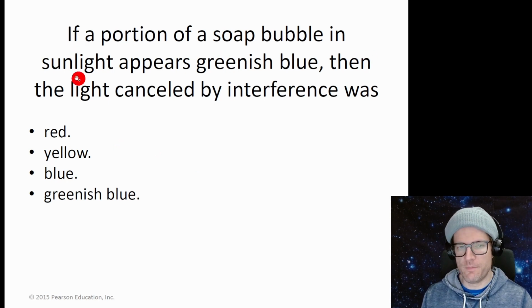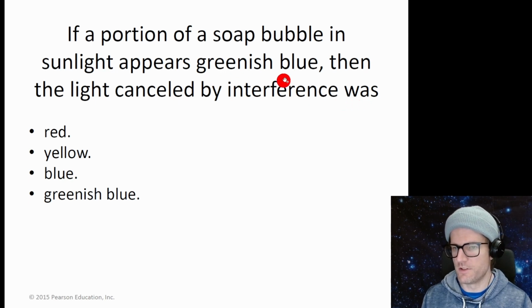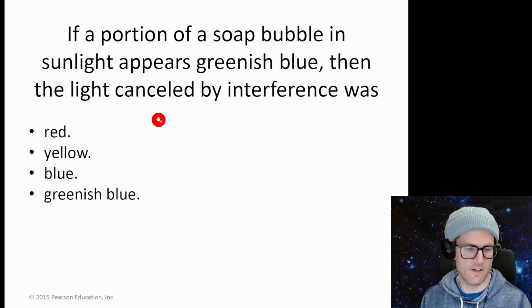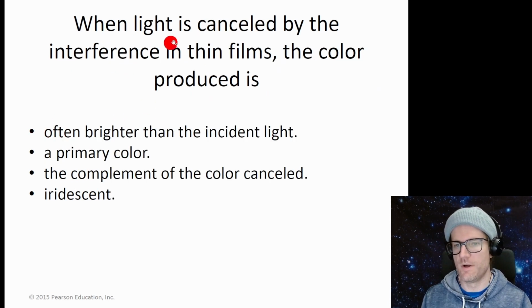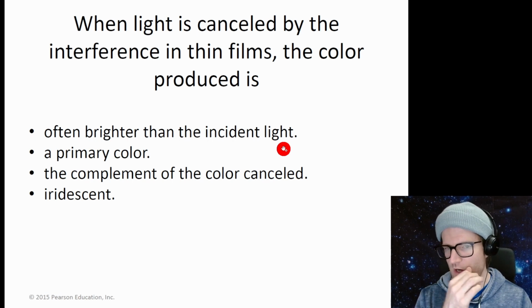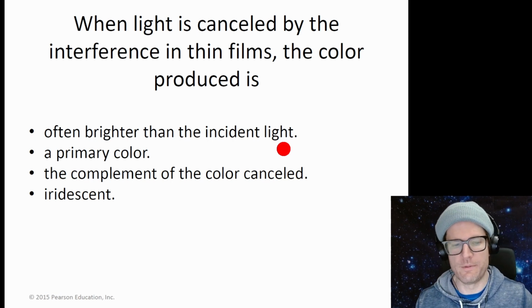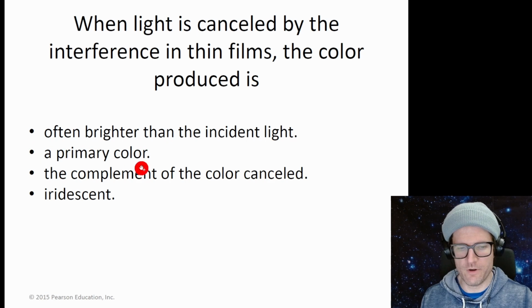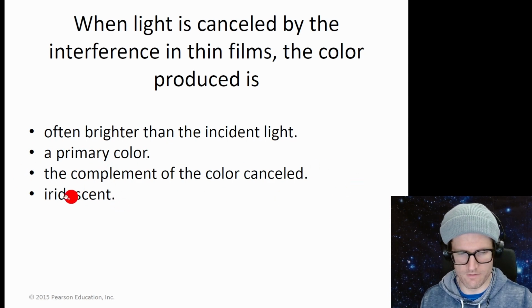If a portion of a soap bubble in sunlight appears greenish blue, then the light canceled by the interference was, well, it's the complementary color to greenish blue. I don't know what the complementary color is, but I could look it up. I think it's red. Red, okay, good. When light is canceled by the interference in thin films, the color produced is often brighter than the incident light. That can't be right. If it's just subtracting light out, it can't be brighter. Light produces a primary color, well, not necessarily. The complement of the color canceled, that's the right answer. Iridescent, that's a different thing.